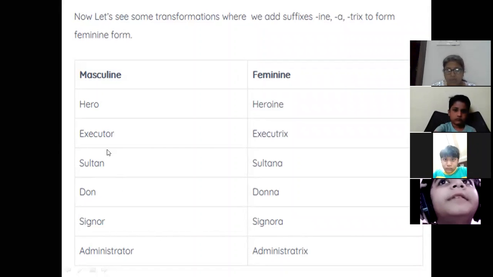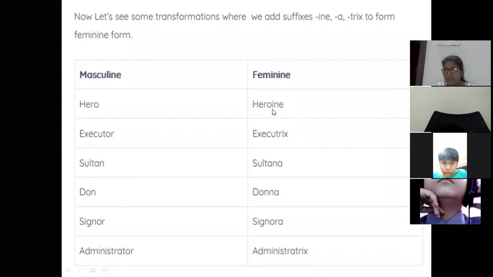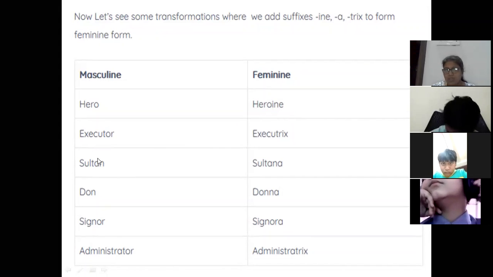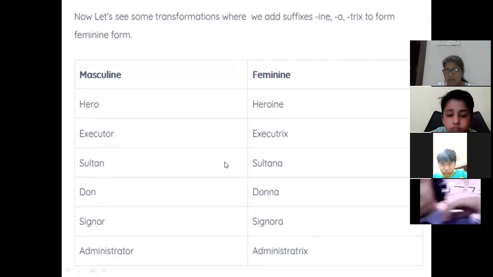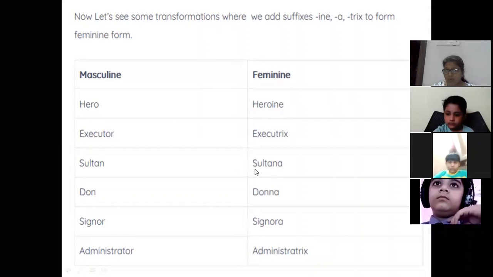Suppose here I have written hero and I have added INE. So these three letters are added to hero and it is becoming feminine. Again, Sultan. I have added A, and by adding this, the word changes from Sultan to Sultana.